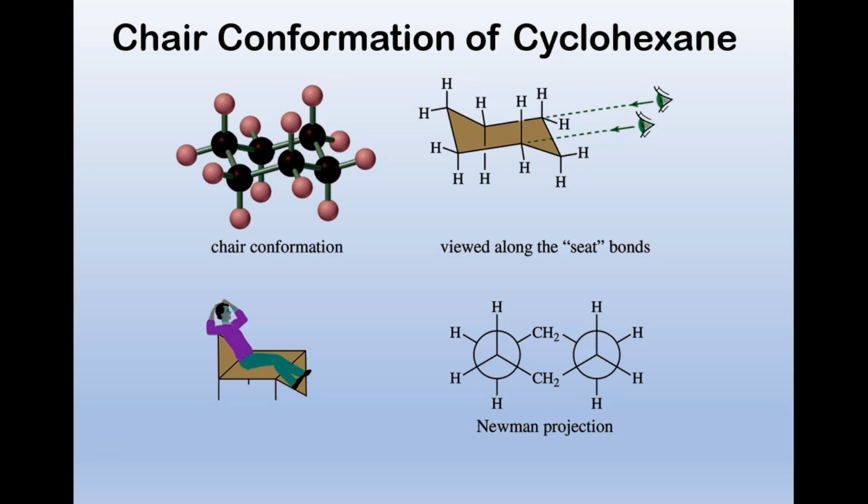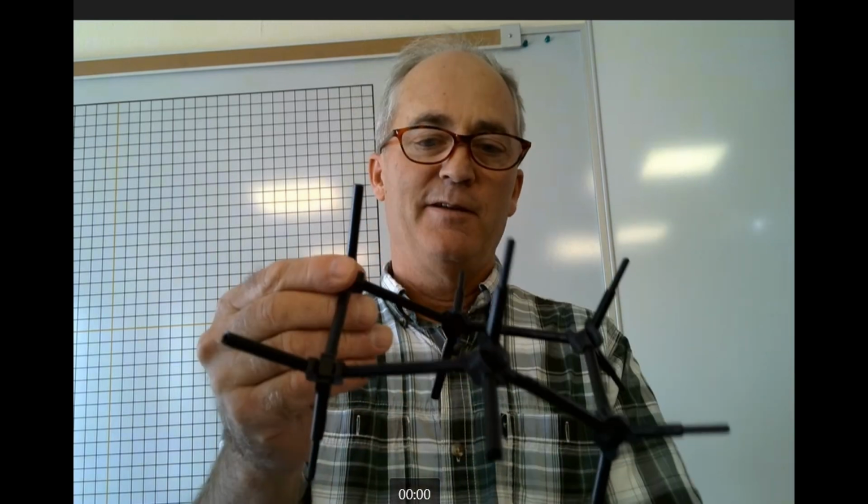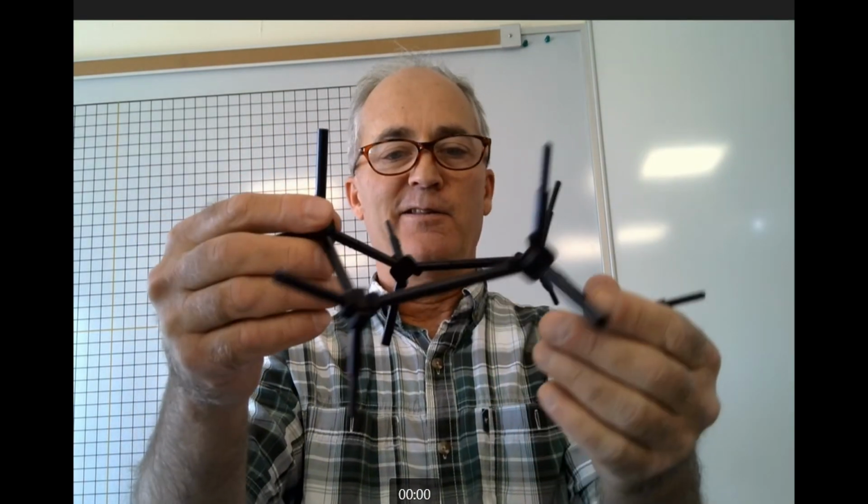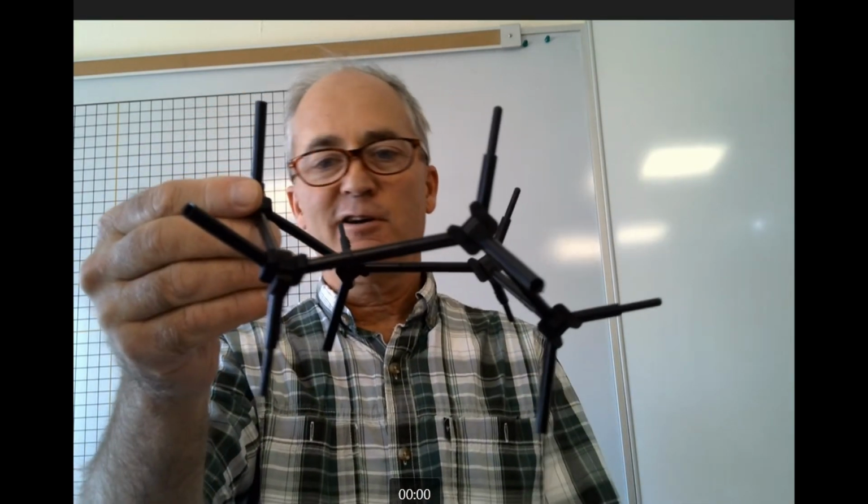And cyclohexane comes the closest to having a perfect 109.5 degree angle everywhere. If you look at it, you might imagine this being the back of a chair, 2 armrests, and your feet hang down there. So this is called the chair conformation.